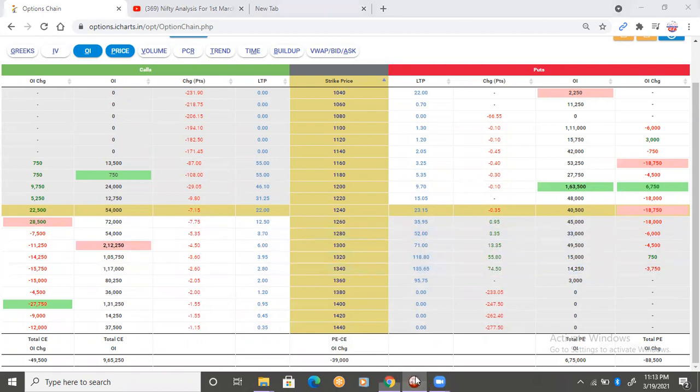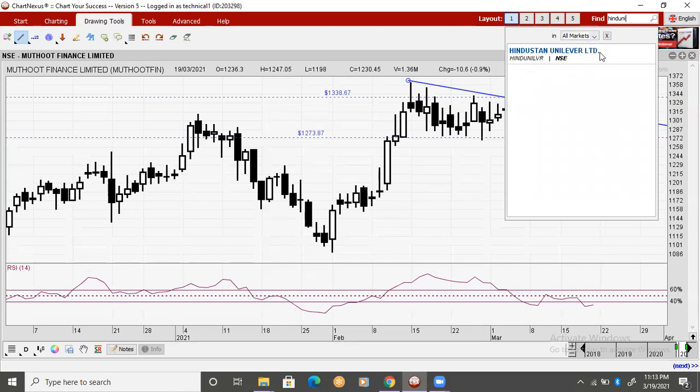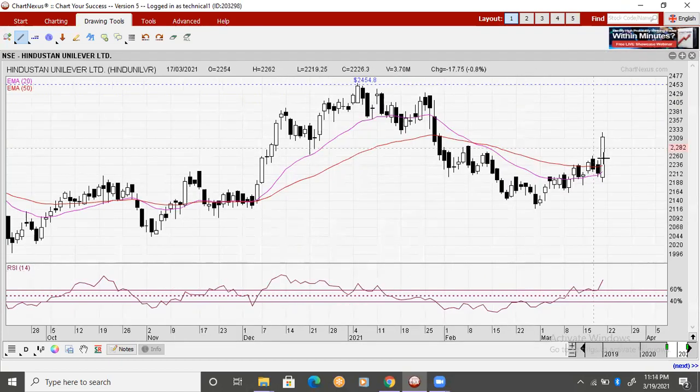Now let me give you the very quick update on Hindustan Unilever. Now see this candle today. Today it was a massive move in Hindustan Unilever. Look at the real body of this candle. This candle is having a big real body, 4.4 percentage gain. So this candle has engulfed many previous candles. So this is looking like a very strong candle.